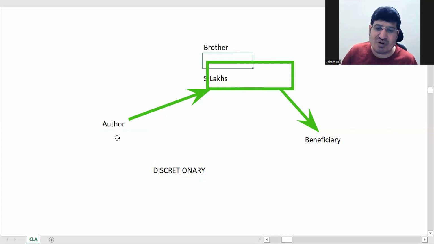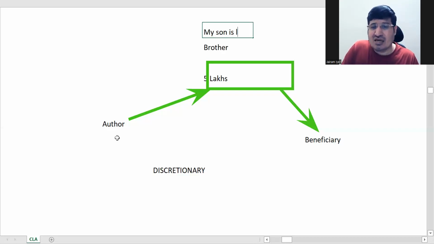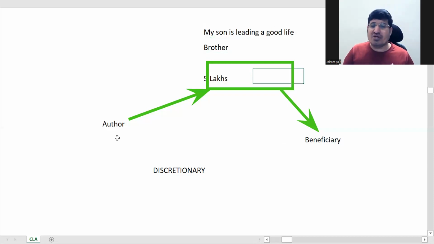He tells them, if you feel that my son is leading a good life, only then give this money to him, otherwise don't give. So now this person has the right to decide this, correct? So it becomes a discretionary trust.